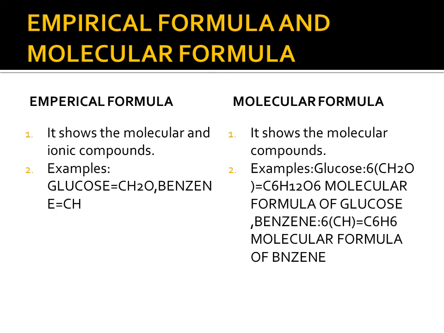In the same way for benzene, the empirical formula, the simplest ratio of this compound, is CH, 1:1. The molecular formula is C6H6. From the ratio between the actual mass and the empirical formula mass, we get n equal to 6, and 6 multiplied by the simple empirical formula CH gives the molecular formula C6H6.